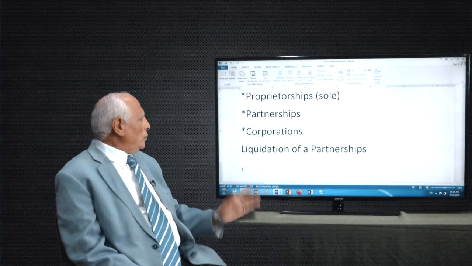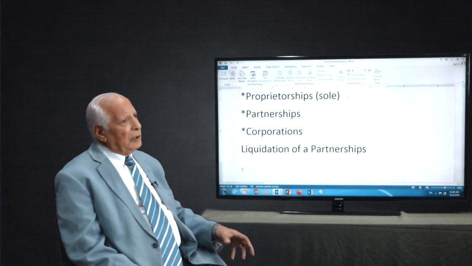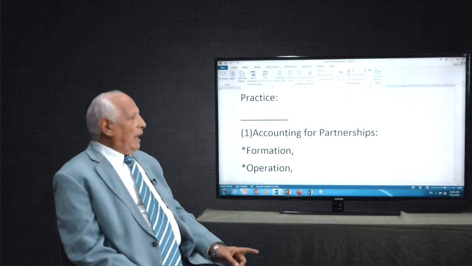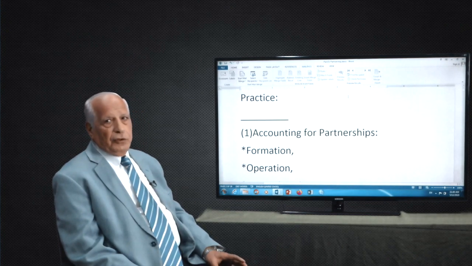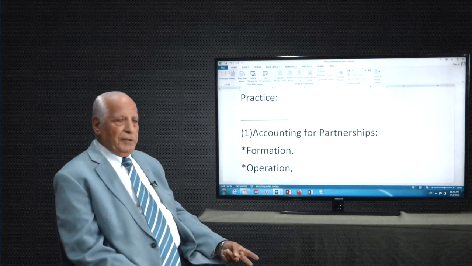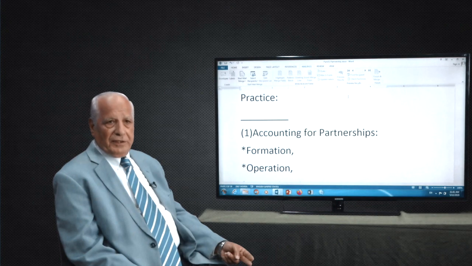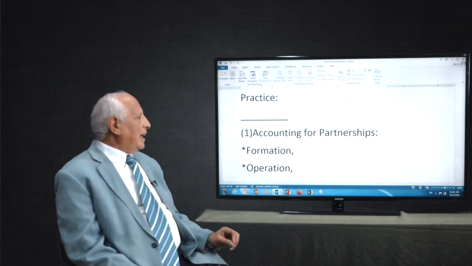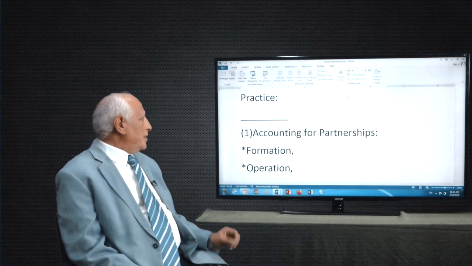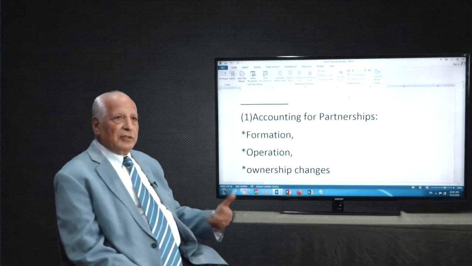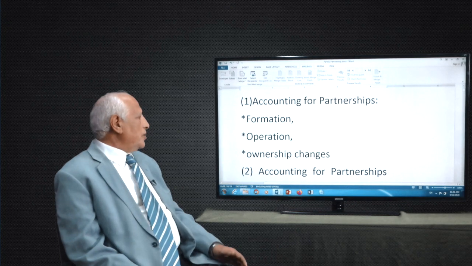And when we talk about liquidation, we talk about how to liquidate the partnership. When we come to practice, accounting for partnership, we have 3 issues. Formation, how to form it. If you have a partnership, if you have a company, 2 persons, they establish the company together. They need to follow other regulations, but in accounting, we talk about partnership formation, number 1, how to establish, and operation, when you operate, daily working, and ownership changes.